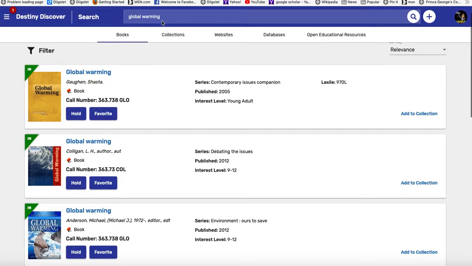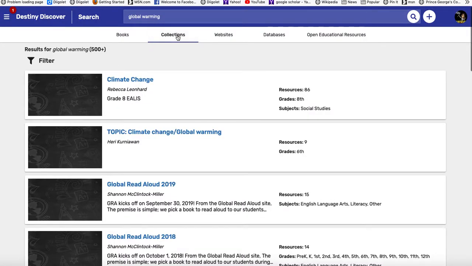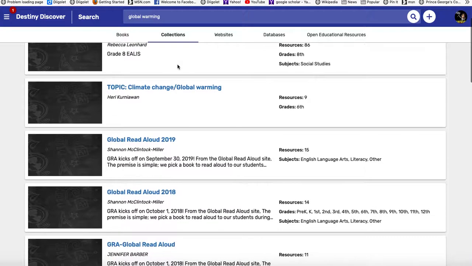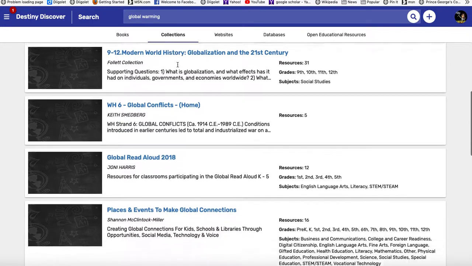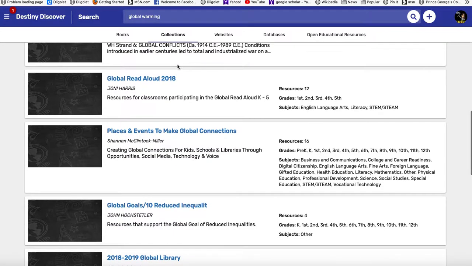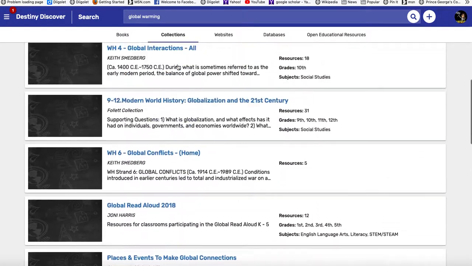We're still looking for global warming, and we're going over to the next tab, which is called collections. Collections are something that you can create of your own or other people can create and share with yourself, with the school, with the district, or the world. So these are other people who have searched the internet and found information about global warming, and they have decided to collect it and make it available for anyone else in the world.